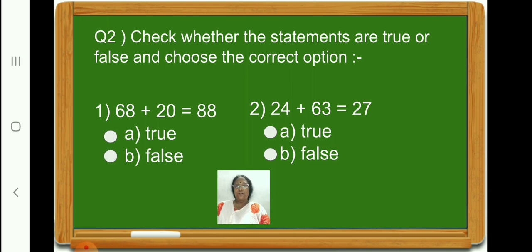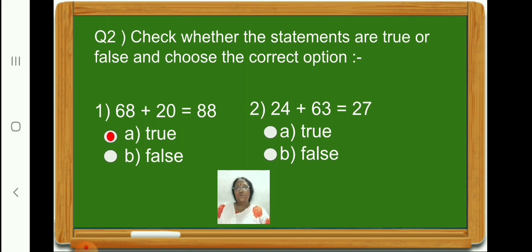Let us find out. First we will add the numbers in the ones place. Children, 8 plus 0 is 8. 6 plus 2 is 8. Therefore, 68 plus 20 is 88. So, let us put a tick on option A, true.